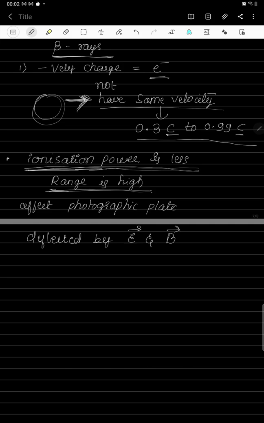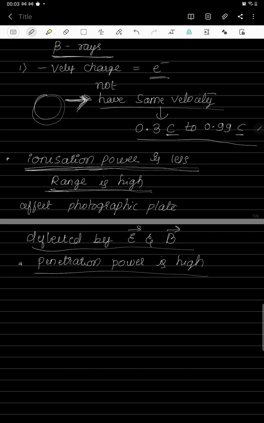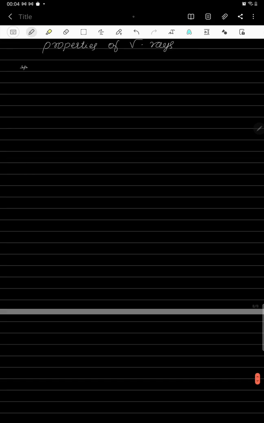Since they are deflected by the electric field and magnetic field, these are also charged particles. Next is their penetration power. The penetration power of beta particles is high. They can penetrate through any substance very easily. That is the next property of beta radiation.